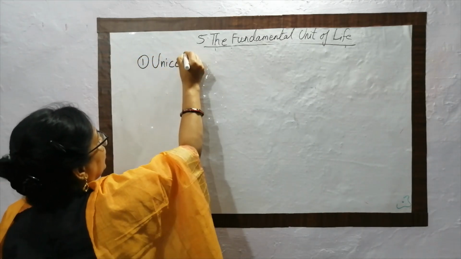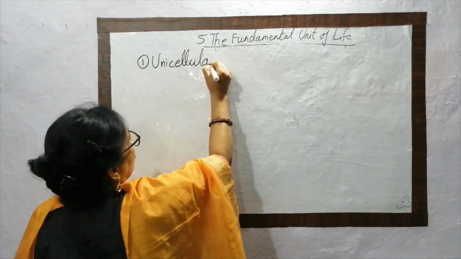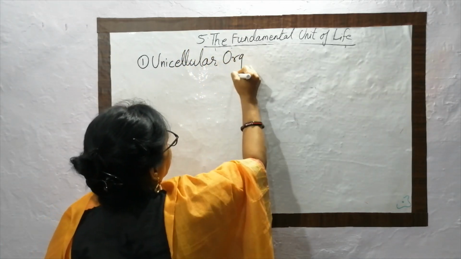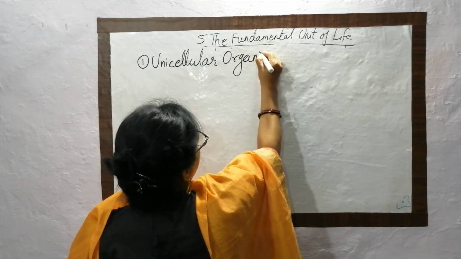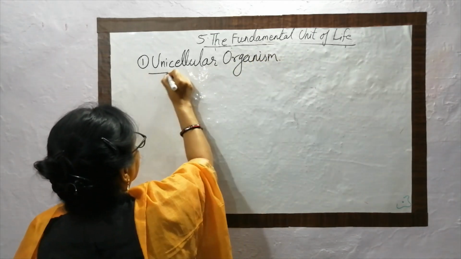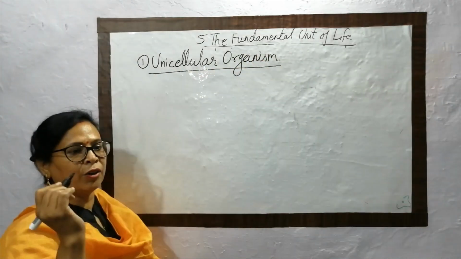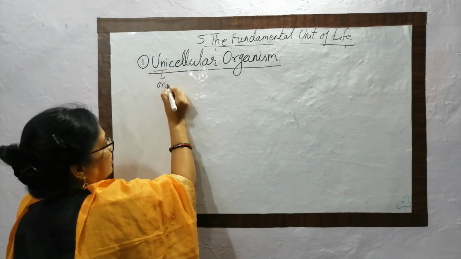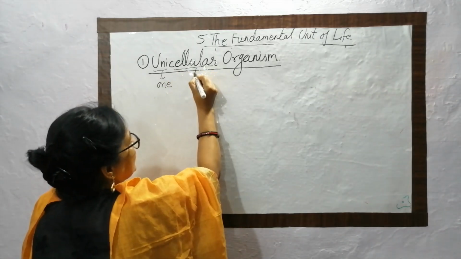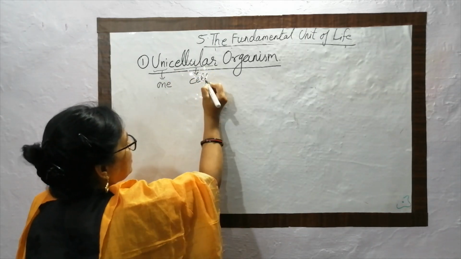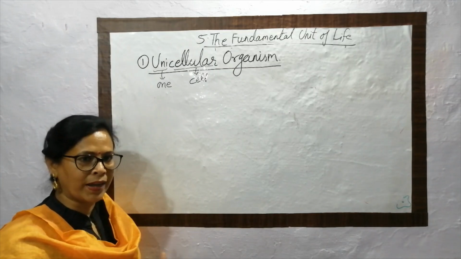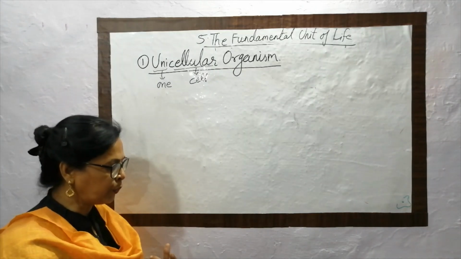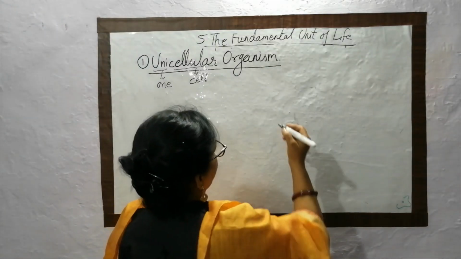They are called unicellular organisms. Take the meaning of the term: uni is one, Ek. Cellular is cell. An organism which is made up of only one cell is called a unicellular organism.